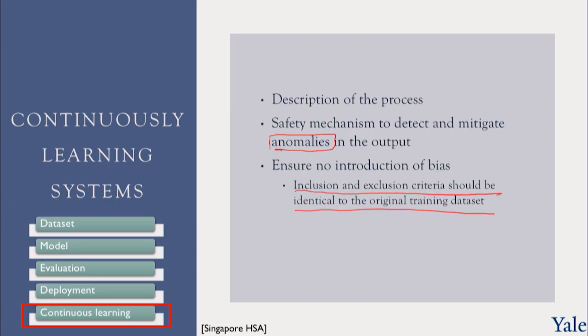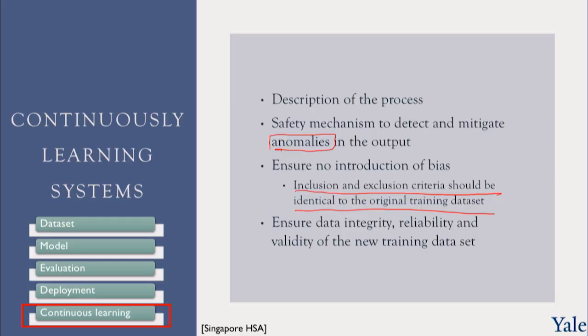And here's what concretely this means. Let's say you train your algorithm, you ensure 50% male, 50% female participation in the original training data, so you don't have bias across sexes. Now, as you acquire new data, you have a continuous learning mechanism. Let's say that you all of a sudden have a lot more men in these new data sets. This could create a bias in the algorithm. So you have to make sure that as new data is acquired, we keep to the same criteria and balancing as the original training data set.